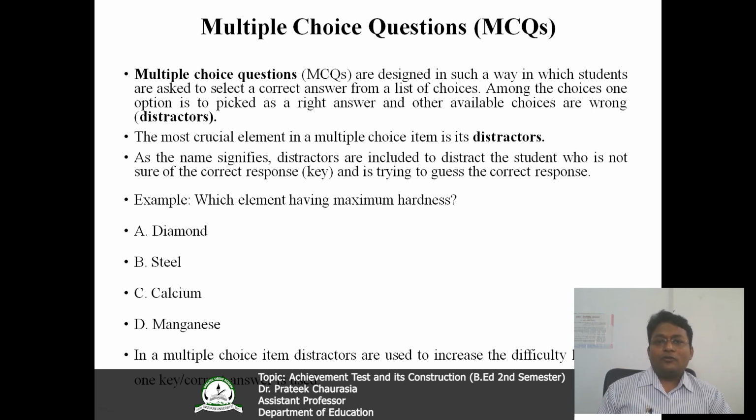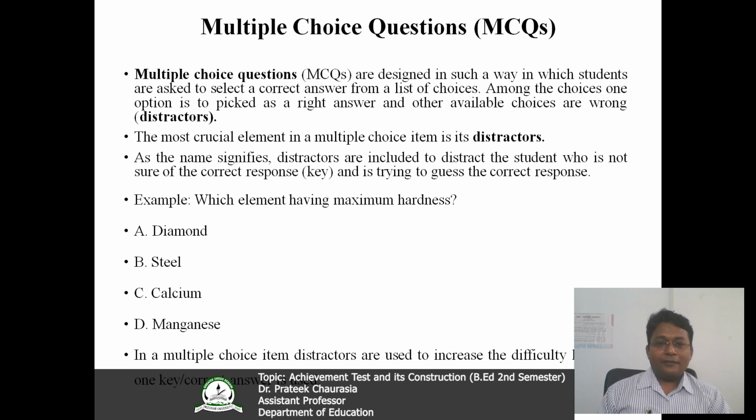Multiple choice questions are nowadays very frequently used, and they are also of prime importance for the achievement test. MCQs are designed in such a way that students are asked to select a correct answer from a list of choices. Among the choices, one option is picked as the right answer and all other choices are wrong.